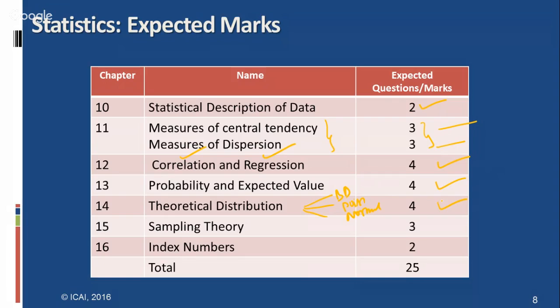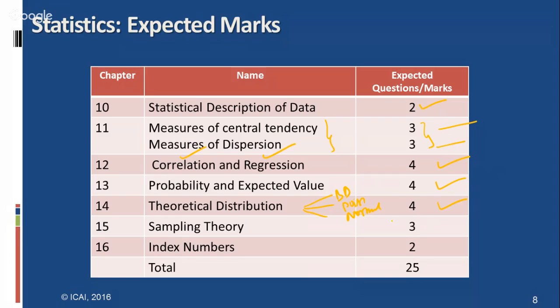And sampling, we have here the simple standard error estimation problems also, with reference to means and proportions. And further, the simple sampling techniques are also there.